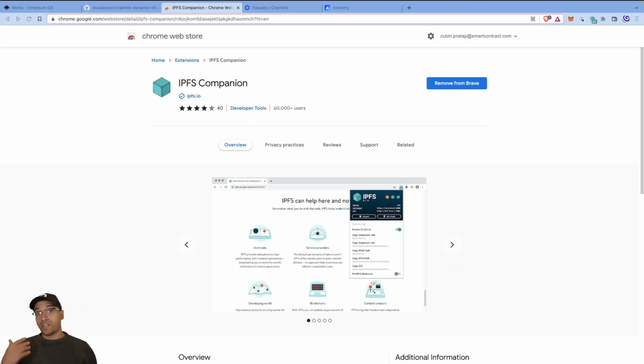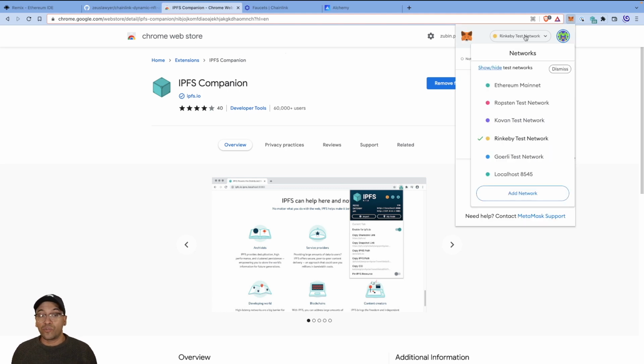Okay guys, so before we dive right in, let's do a quick bit of setup. The first thing I need you to do is make sure that you have your MetaMask wallet, keep your private keys secure, of course, but make sure that you're connected to the Rinkeby test network.